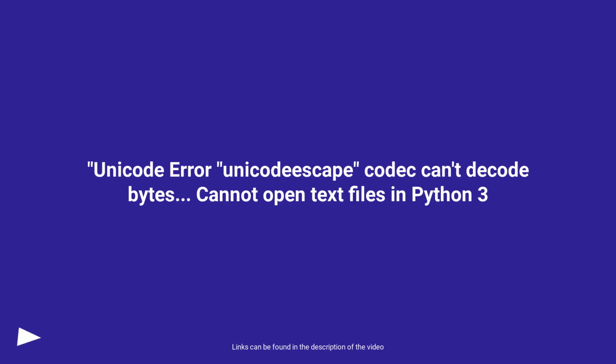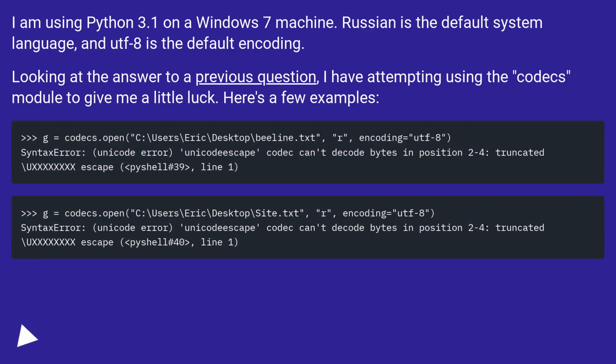Unicode Error. Unicodeescape codec can't decode bytes. Cannot open text files in Python 3. I am using Python 3.1 on a Windows 7 machine. Russian is the default system language, and UTF-8 is the default encoding.